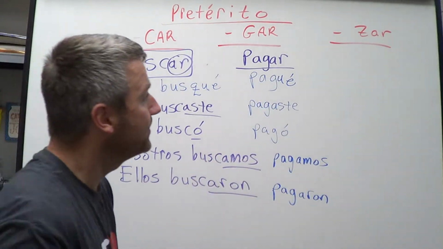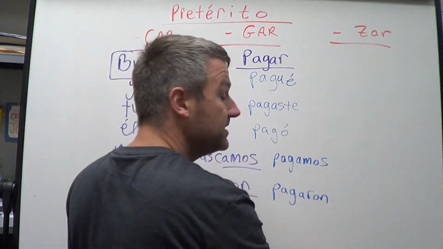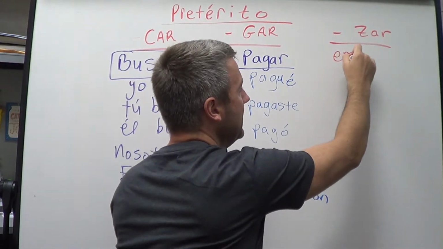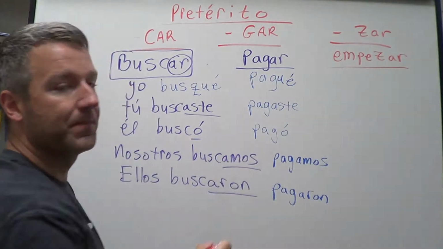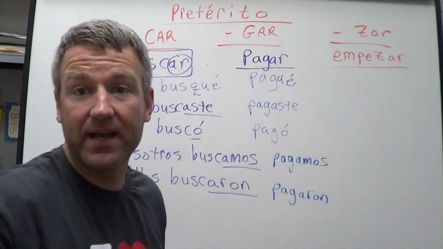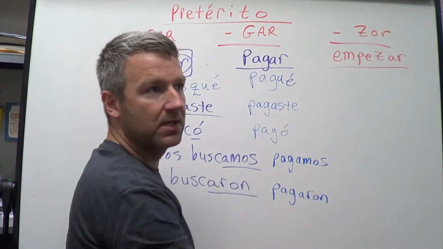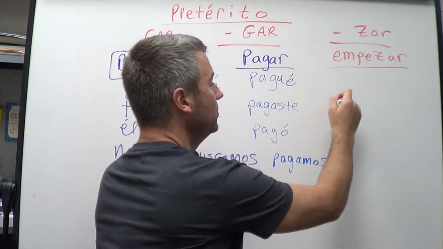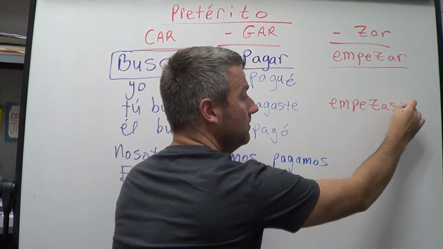And then finally, let's take a look at a verb that ends in a ZAR, and we'll use empezar, okay, to start. All right, so again, everything is easy breezy like any other AR verb. Okay, so let's go. You started a class the other day. Tú empezaste, no problem.